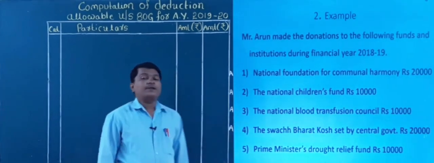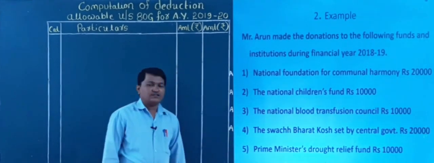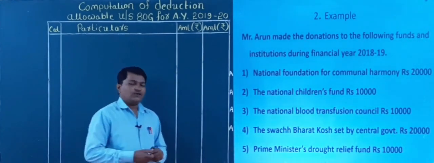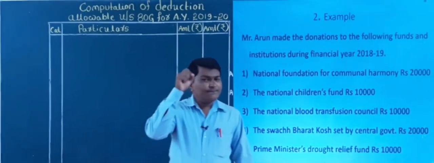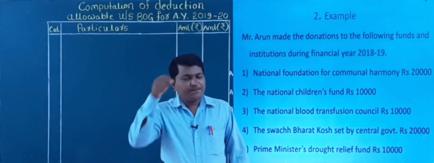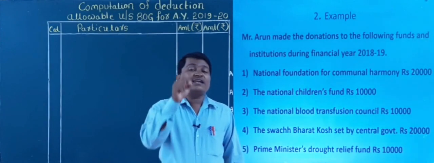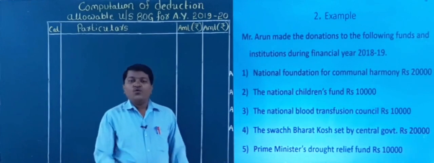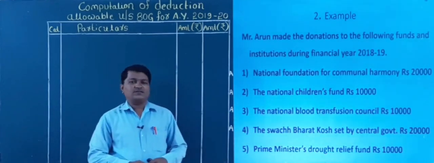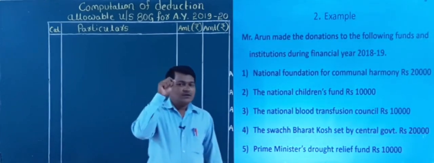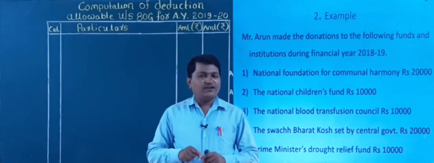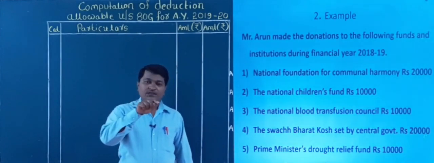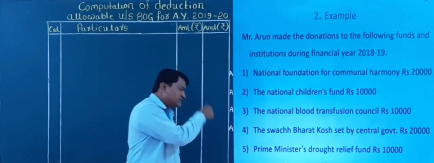Next, the word Prime Minister. As I told you while explaining keywords, if the words prime minister and chief minister, PM and CM, are found, that falls under category A. But under category B, one PM word also comes, that is the Prime Minister Drought Relief Fund. Prime Minister Drought Relief Fund comes under category B, even though the word PM is there.